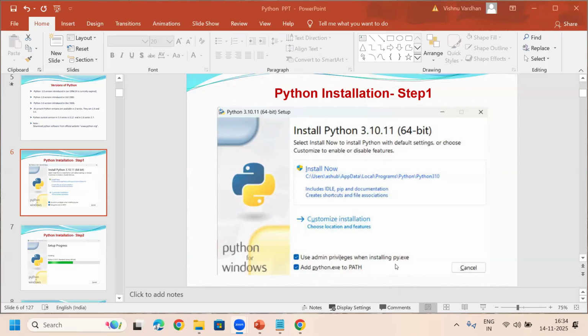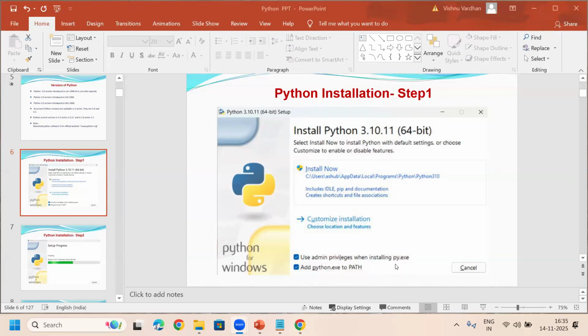For your laptop, you are the admin. If you accept, then only can we install any software in your system. That is why we have to choose this option. That means if you choose this option, you are the admin for your laptop and you are giving the permission to install this software. That's the meaning of this one. Understood?